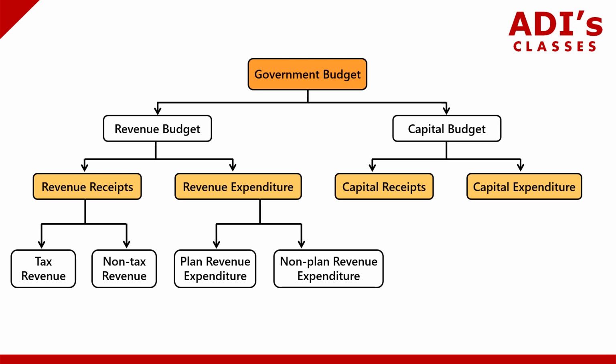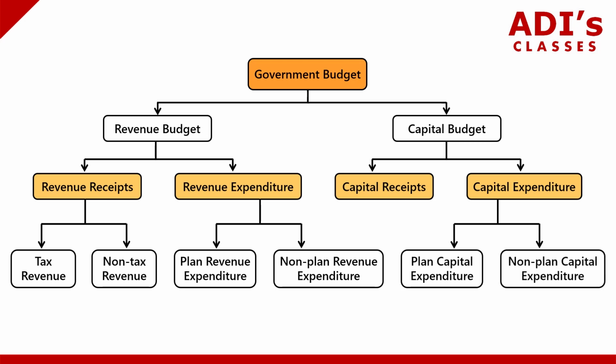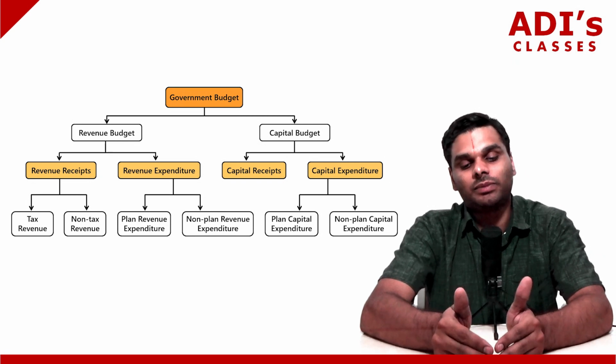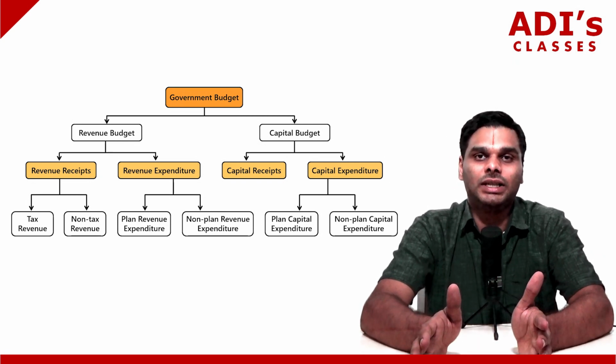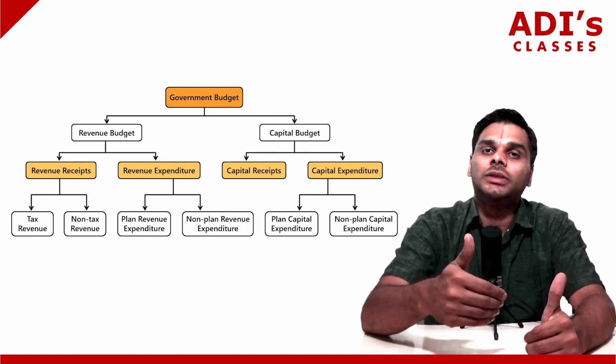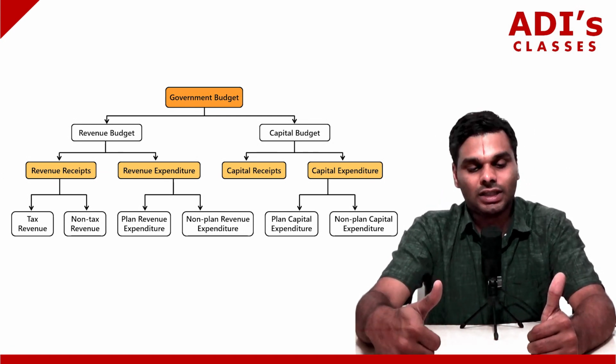Similarly, what are the components of capital receipts? We'll see in the videos to come. But if you look at capital expenditure, again, you have planned capital expenditure and non-planned capital expenditure, similar to how you have planned revenue expenditure and non-planned revenue expenditure. Each of these has a lot of subsets, and we will look at the subsets in the videos to come. But you just have to understand that the government budget is split into two parts, that is the revenue budget and the capital budget. The revenue budget is split into revenue receipts and revenue expenditure. The capital budget is split into capital receipts and capital expenditure.